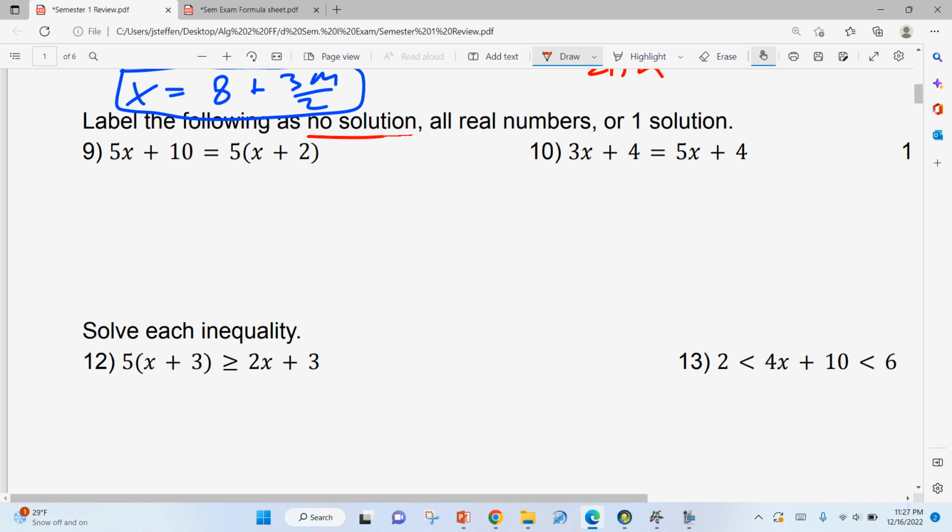Label the following as no solution, all real numbers, or one solution. So for this one, distribute out your 5. So we have 5x plus 10 is equal to 5x plus 10.